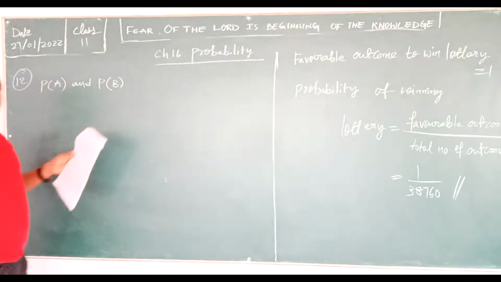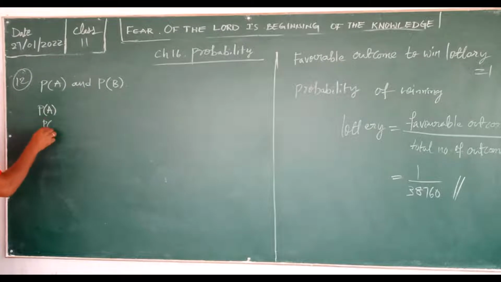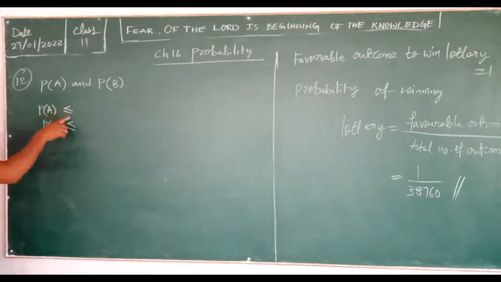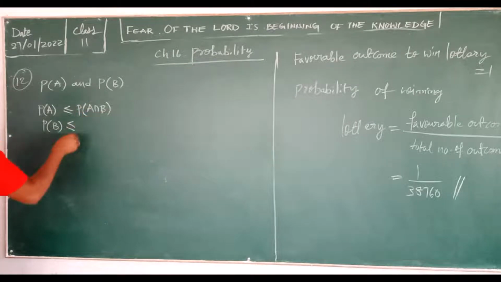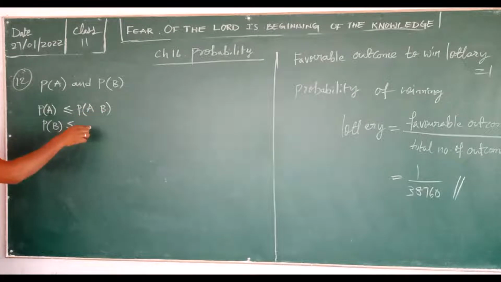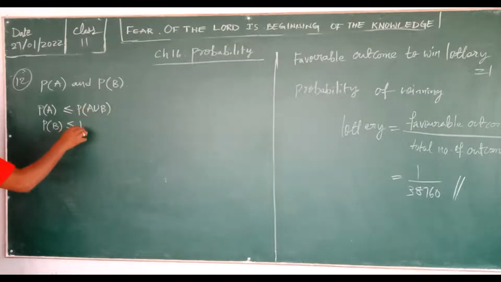Remember here always one thing: the probability of events, whether it is P(A) or P(B), should be less than or equal to P(A intersection B). Sorry, it is less than or equal to P(A union B). Remember this.